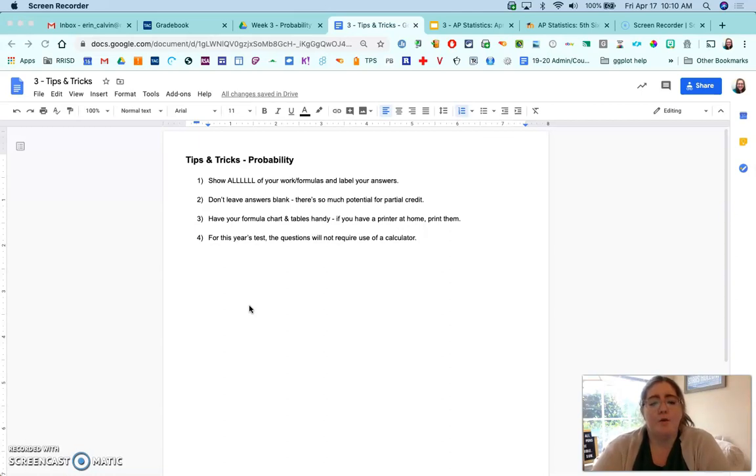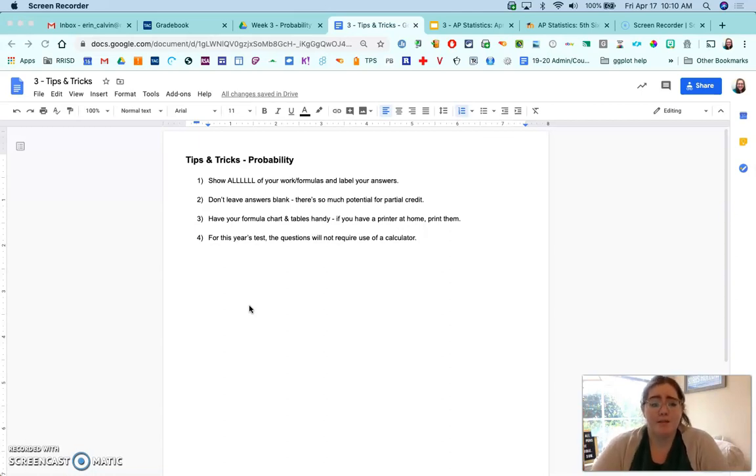Third one is to have your formula chart and tables handy. I put at the beginning of a classwork video how to get access to those through the AP Stat website that we have set up. It's basically under the More tab or the More menu at the top. There's formula charts and tables. If you have a printer at home, I would suggest printing them so that you have them available to look at physically, or if you have the ones that I gave you in class still, because you hang on to your things, then definitely use those. If you don't have a printer and you don't have a physical copy, at least know where they are so that you can have them available to you on your computer.